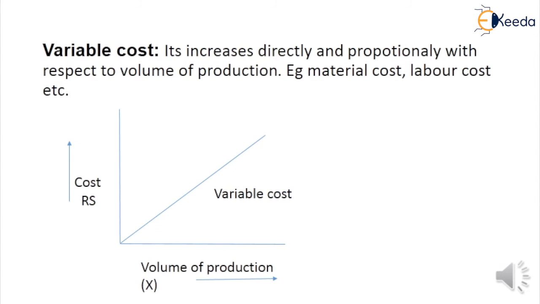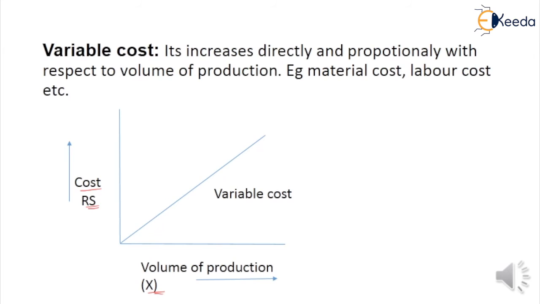Students, what is a variable cost? Variable cost is directly proportional to the volume of production. Look at this graph. On the x-axis, I represent the volume of production as x, and on the y-axis the cost in rupees. This curve represents the variable cost.